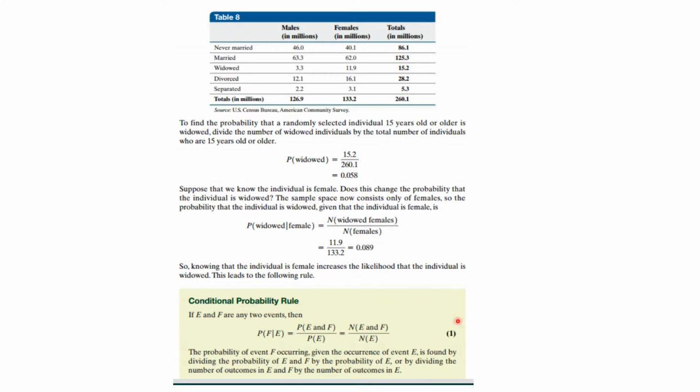This is the calculation rule for conditional probabilities. If E and F are any events, then the probability of F given E is equal to the probability of E and F divided by the probability of E. And if you've got numbers in a table, it's the number in E and F divided by the number in E. In words, it says the probability of an event F occurring given the occurrence of event E is found by dividing the probability of E and F by the probability of E, or by dividing the number of outcomes in E and F by the number in E.